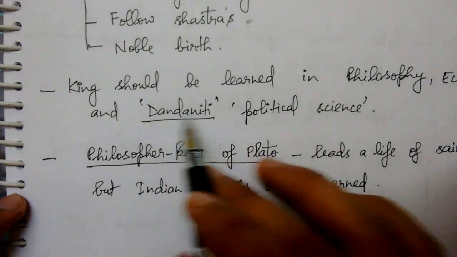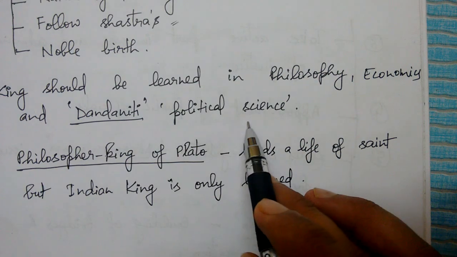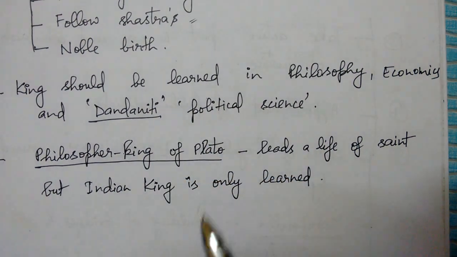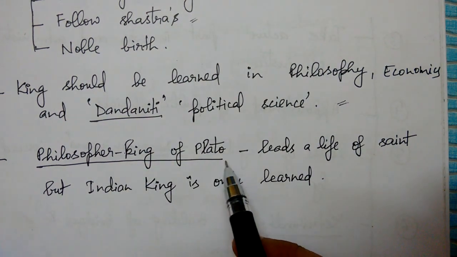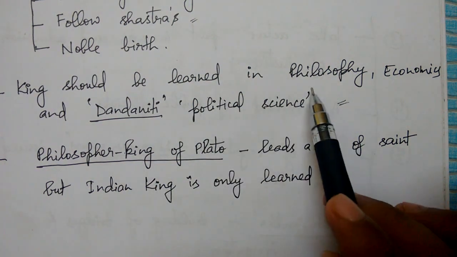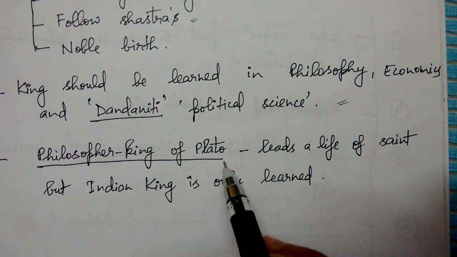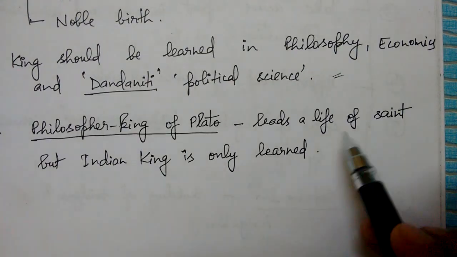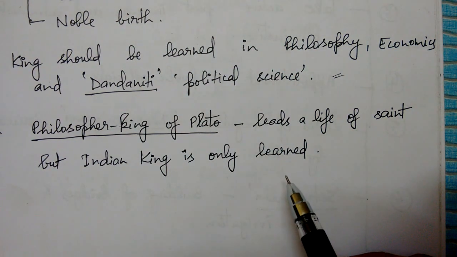Then the king should be learned in philosophy, economy, and Dandaniti, that is political science. Here we have to differentiate between Arthashastra's king and the philosopher king of Plato. Plato is also telling that the king should be totally good in philosophy, economics, and political science, etc. But Plato's king is idealistic. He leads a life of a saint. But the Indian king is only learned. He learns because he has to govern the country. He is not going to become a saint or ascetic.